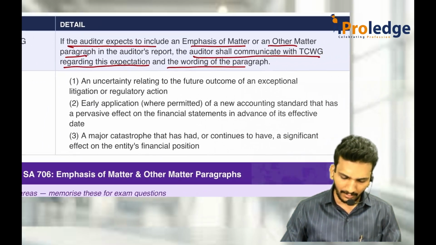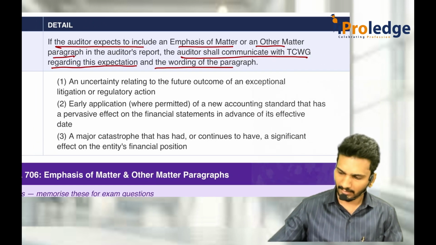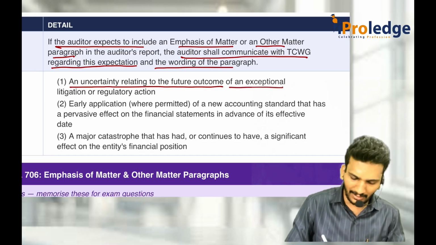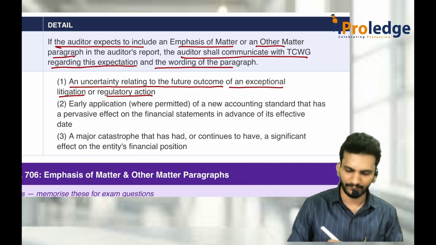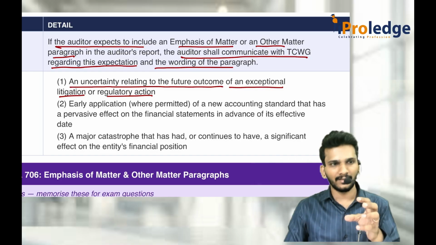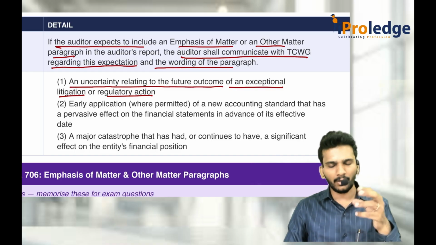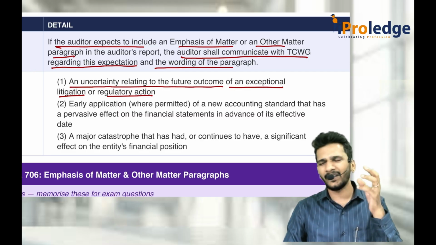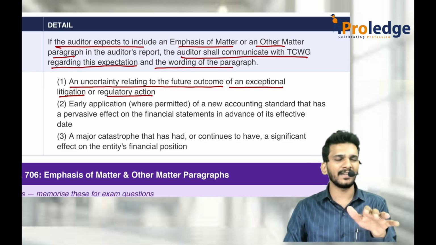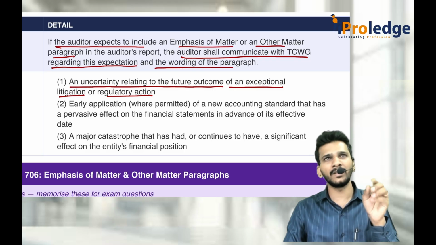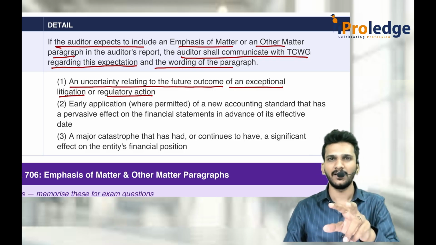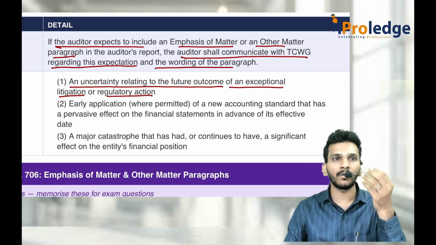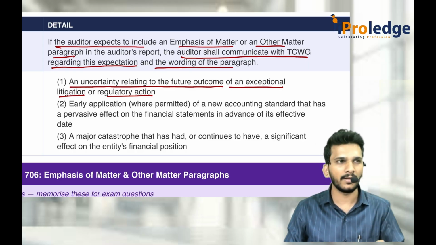After that, circumstances where an EOM paragraph is necessary. An uncertainty relating to the future outcomes of exceptional litigation or regulatory action. For example, as an auditor, you feel there is already a case going on in the court. The case is not decided yet, but if it goes against us, we might need to give 50% of the company. I felt it is important for you to know it. Yes, I put it there.